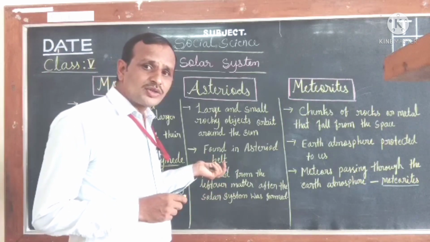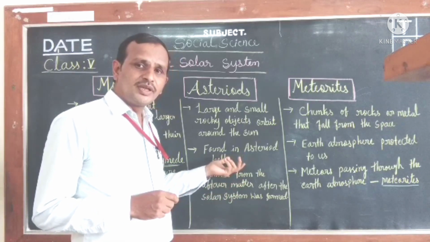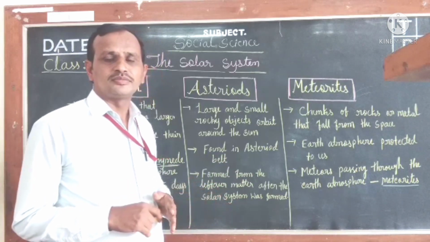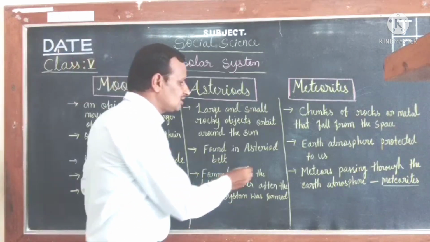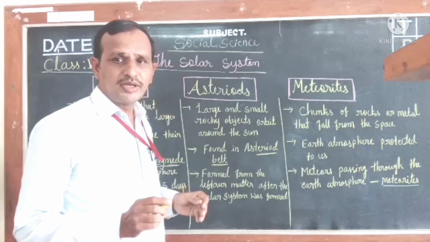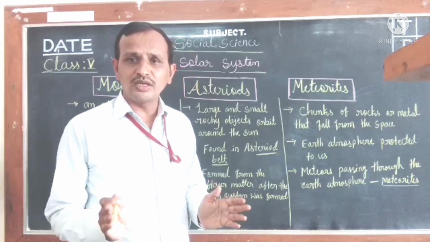So where is the asteroid belt, children? Actually, the asteroid belt is located between the planets Jupiter and Mars. The asteroid belt is located in between Mars and Jupiter in our solar system.